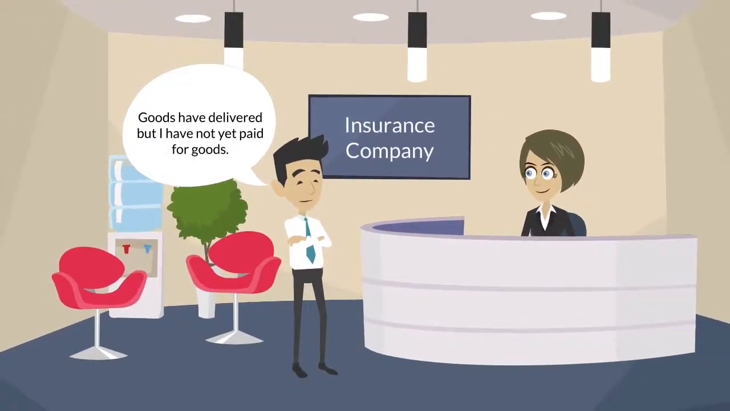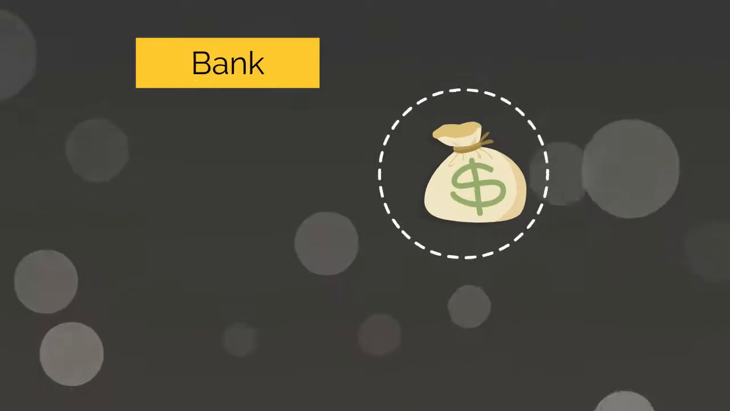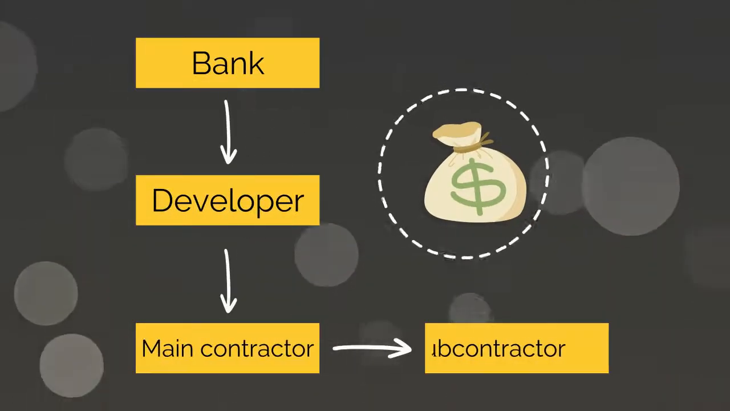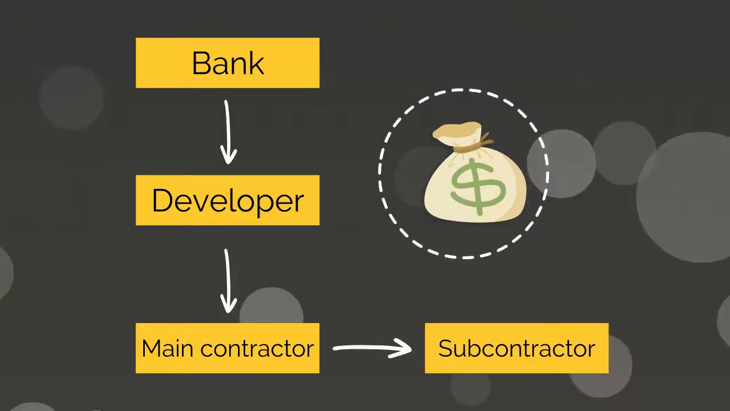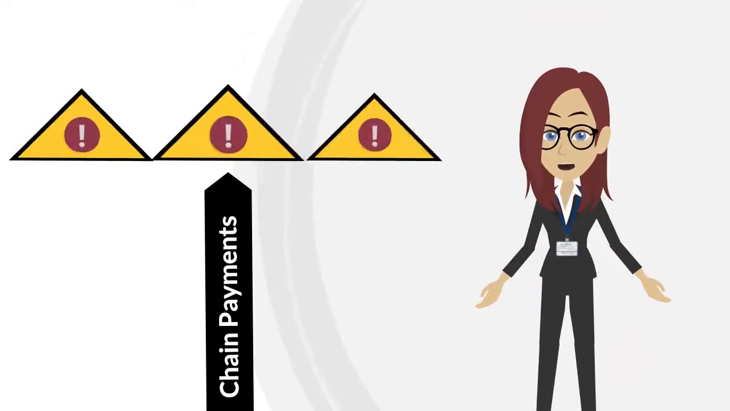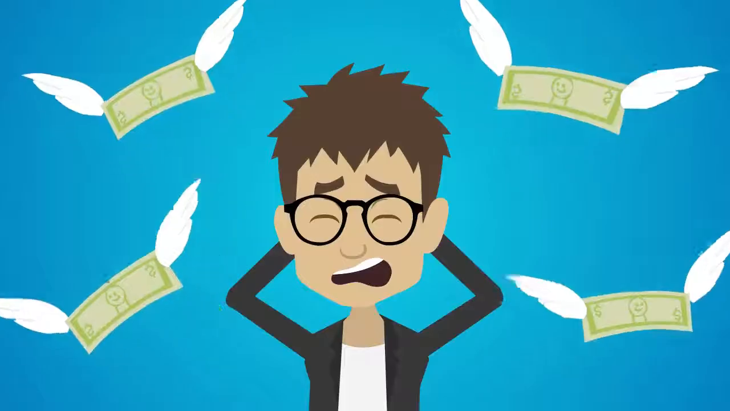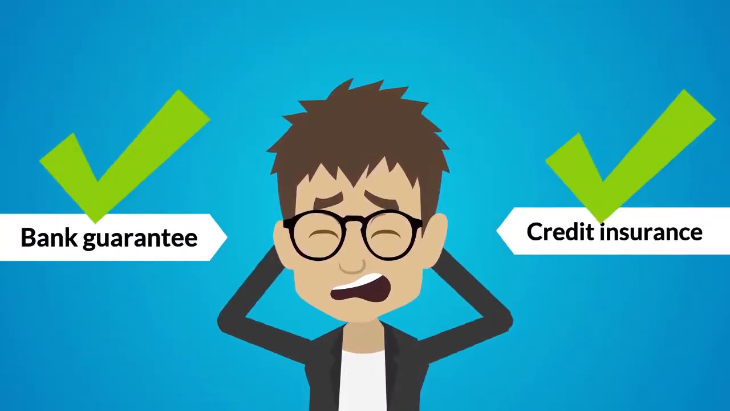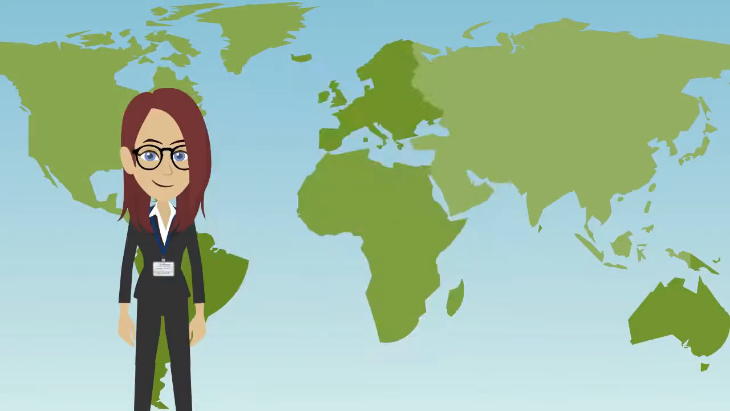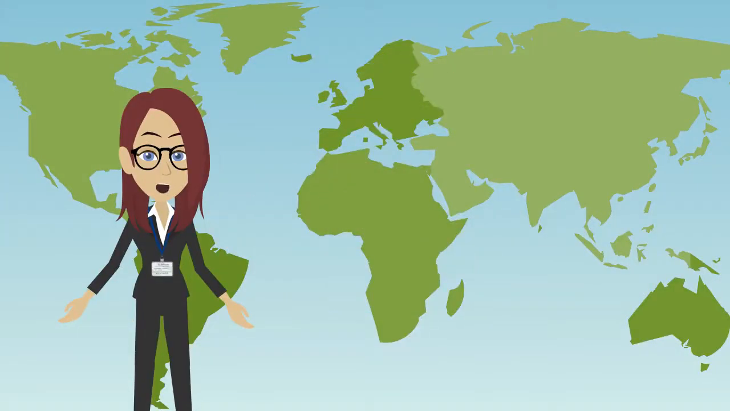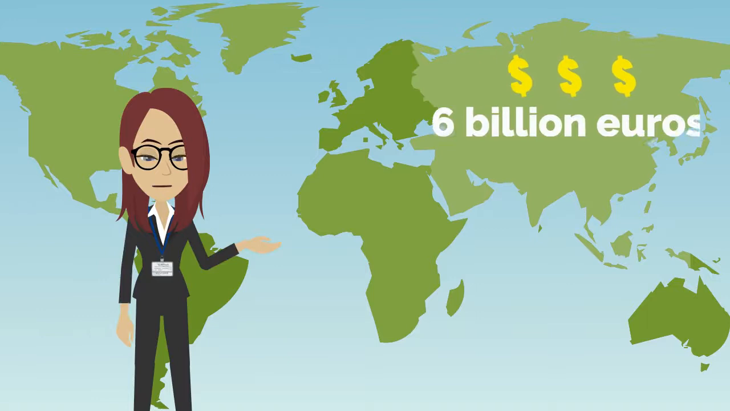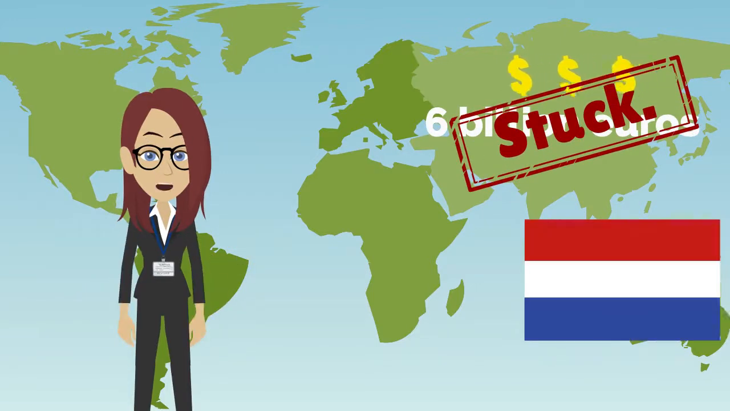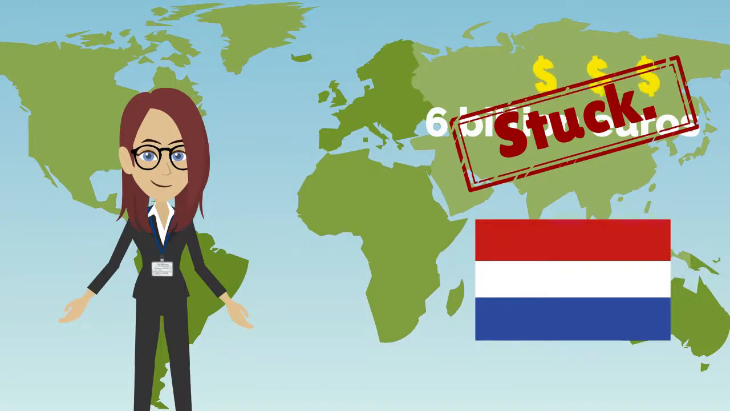In case of a credit insurance, the subcontractors insure the goods that have already been delivered but have not yet been paid for. The money then flows from the bank to the developer, to the main contractor and then to the subcontractors. This chain payment entails a high risk in case of the main contractor going bankrupt, and this makes the bank guarantee and credit insurance necessary. As a result of these bank guarantees, there is an estimated capital of around 6 billion euros stuck in these guarantees and insurances in the Netherlands.